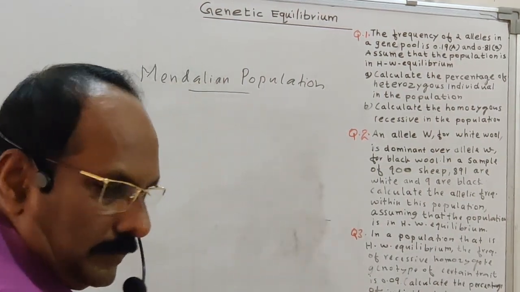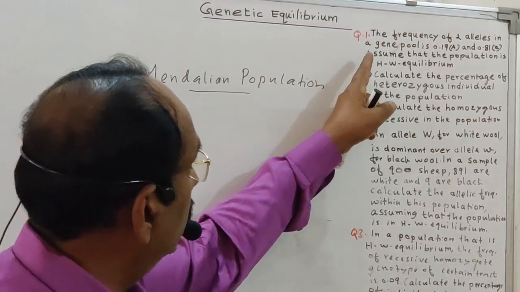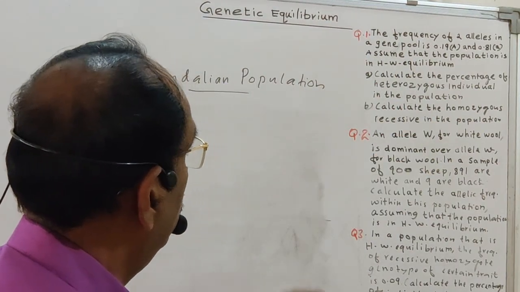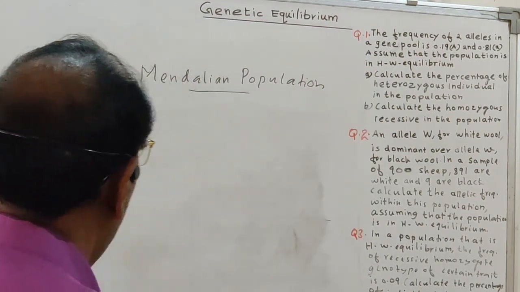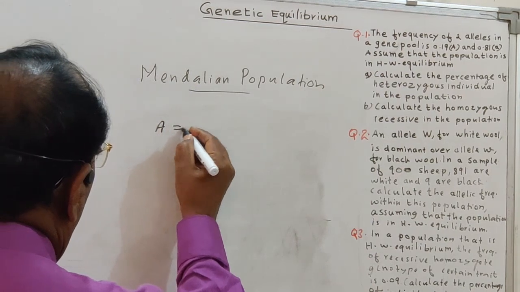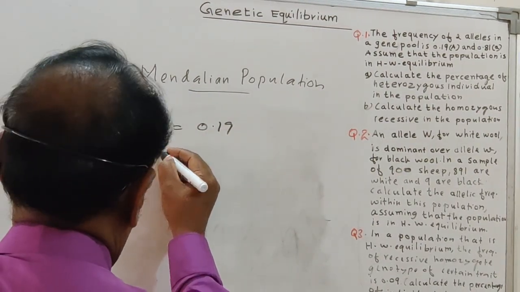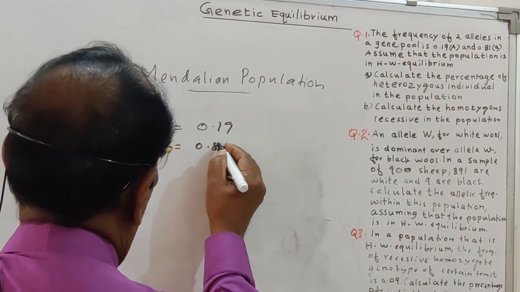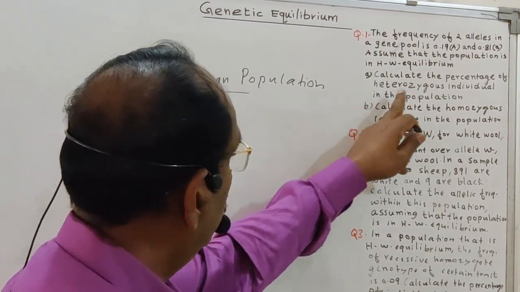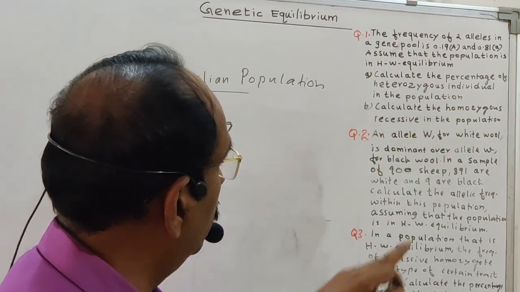So the first question is already written on the blackboard. The frequency of the 2 alleles in a gene pool: A frequency is 0.19, and the frequency of the small a is equal to 0.81. Calculate the percentage of the heterozygous individual in the population.